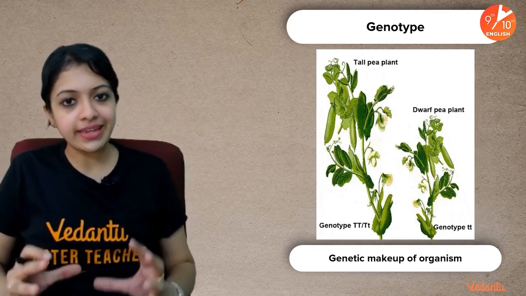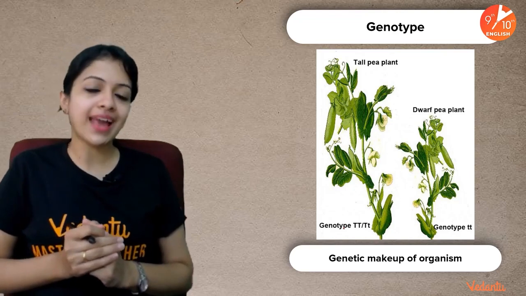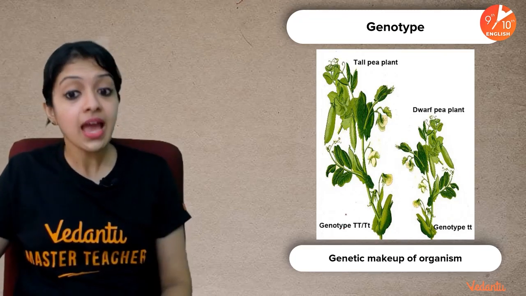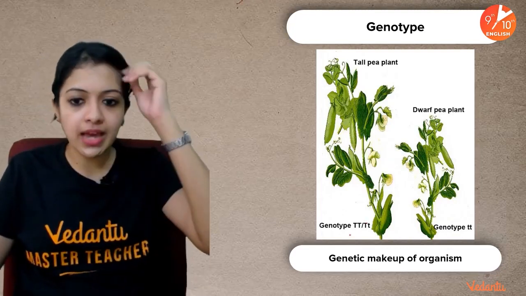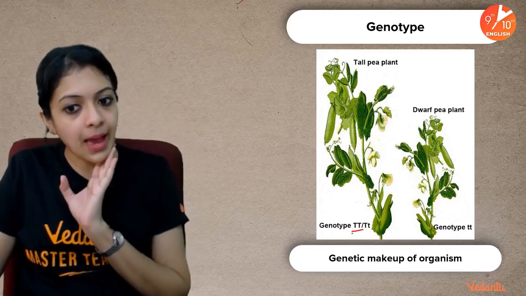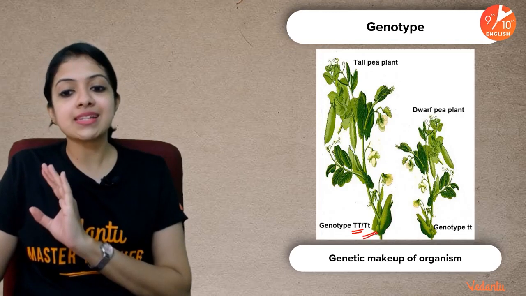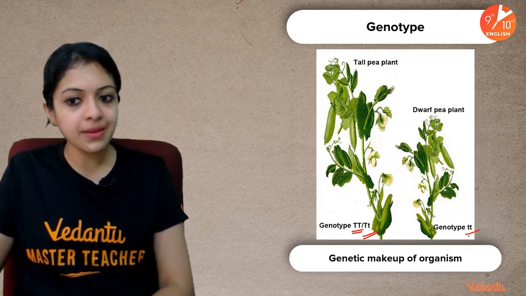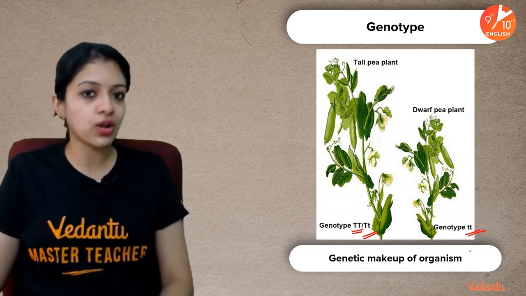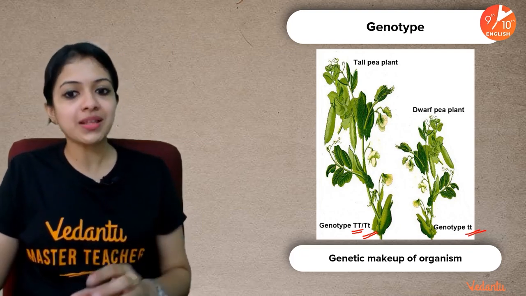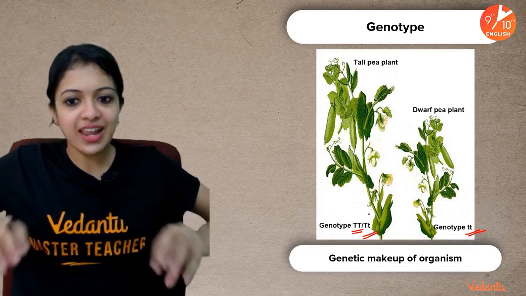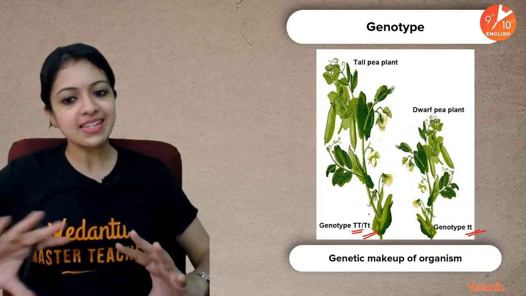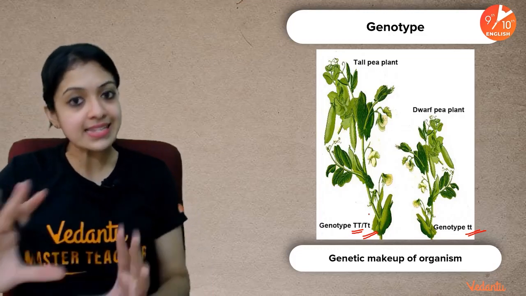Genotype is actually the genetic makeup of an organism. Say for instance, we are talking about the tall plant and the dwarf plant. The tall plant's genotype may either be a capital T, or a capital T and a small t. Whereas the dwarf pea plant's genotype is represented as a small t. It's not like the alphabets are present as English letters inside the organism's body. We just use them to represent it for the sake of ease to study it.